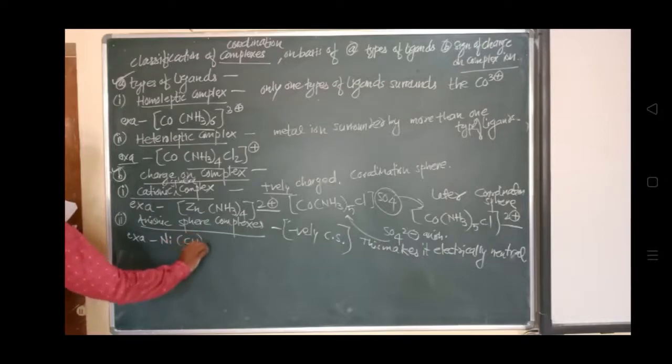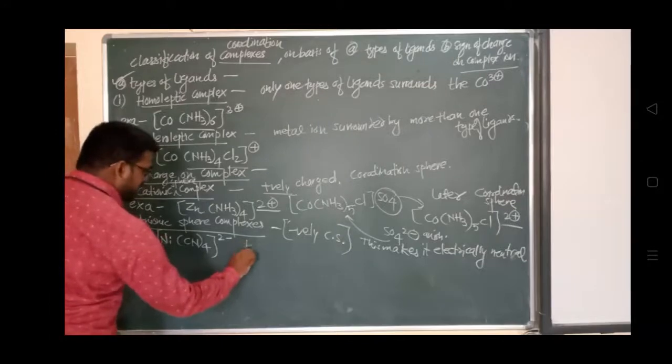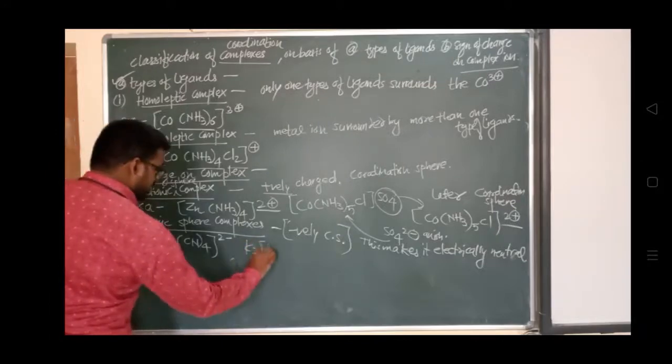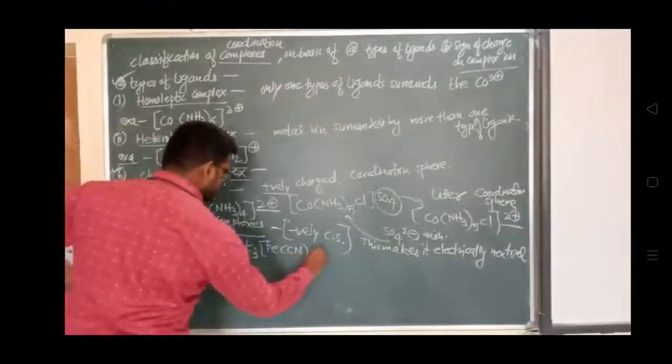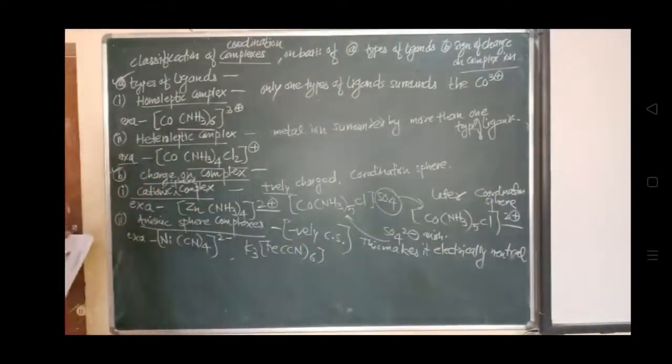For example, this example: Ni(CN)4 with 2 minus charge. This will represent an anionic complex. Another example, K3 Fe(CN)6. This has an anionic coordination sphere.